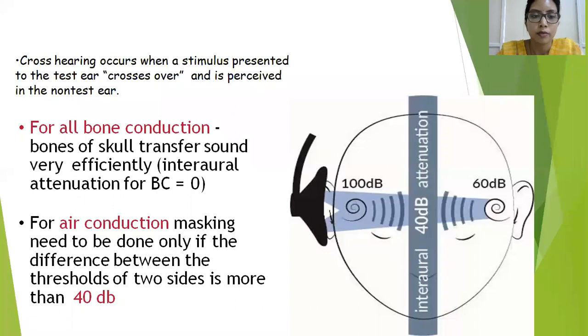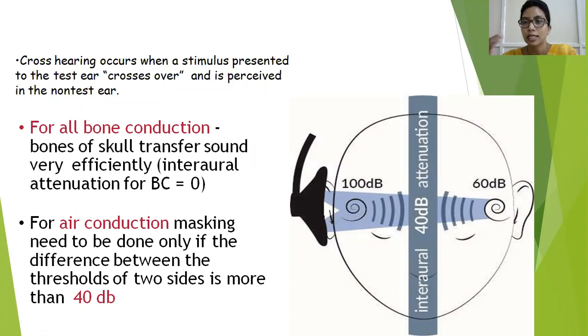For air conduction, when let's say a 100 decibel sound is given to one ear, the cranial bones absorb or attenuate 40 dB of the sound. So if I give a 100 dB sound, 40 is absorbed and only 60 goes the other way. So when you're doing air conduction testing, you only need masking when the difference in hearing threshold of both ears is 40.